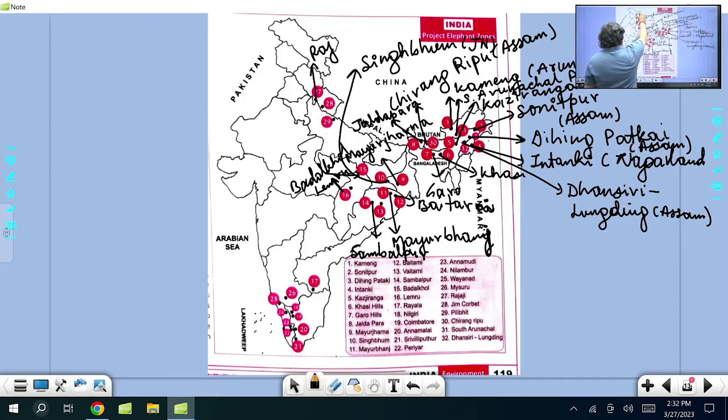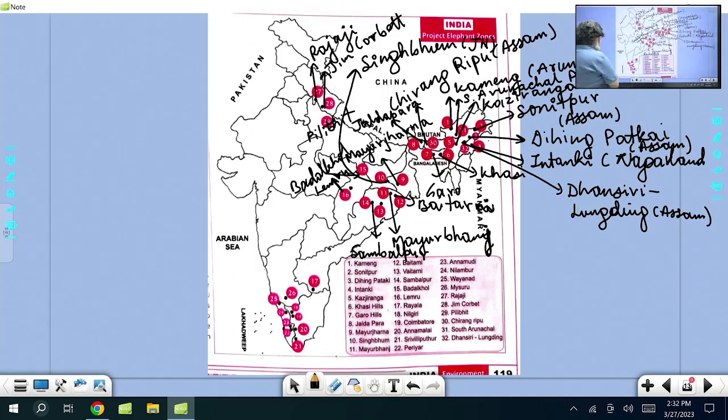Rajaji is also a tiger reserve and also an elephant reserve. Another one in Uttarakhand, Jim Corbett. Jim Corbett is also an elephant reserve, and now also a tiger reserve. Both elephant and tiger, Jim Corbett and Rajaji. And another name, Pilibhit. Pilibhit is a tiger reserve, and at the same time an elephant reserve in Uttar Pradesh.